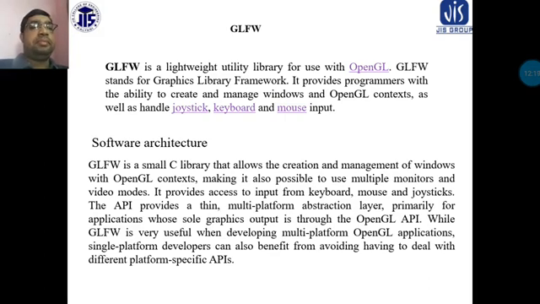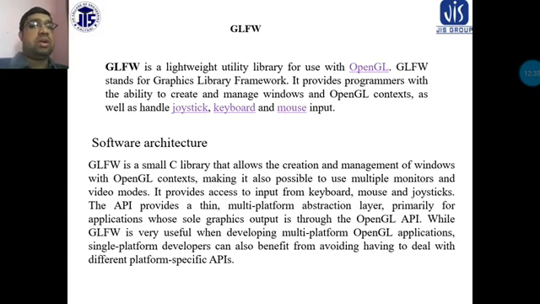The API provides a thin multi-platform abstraction layer, primarily for applications whose sole graphics output is through the OpenGL API.